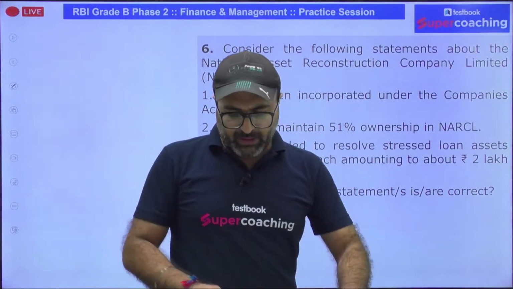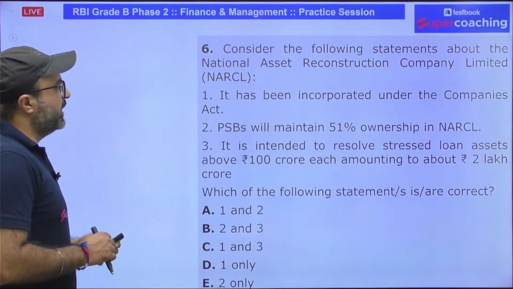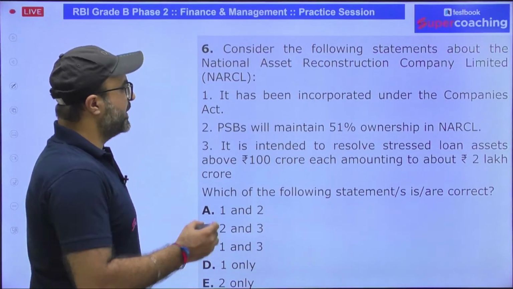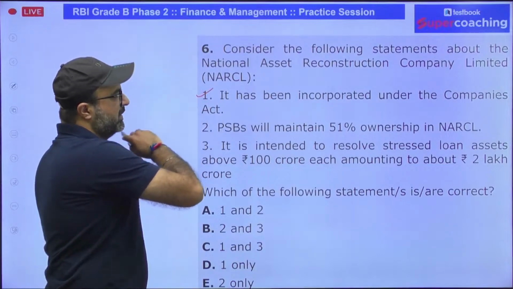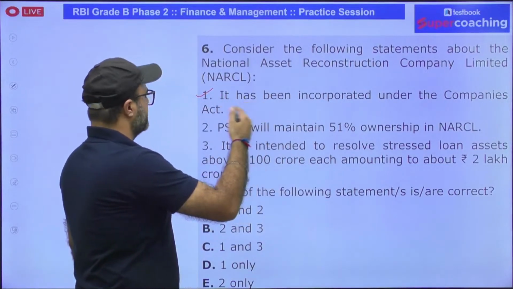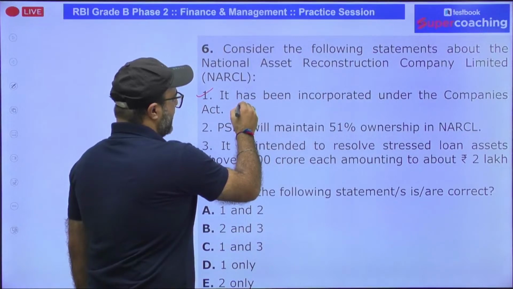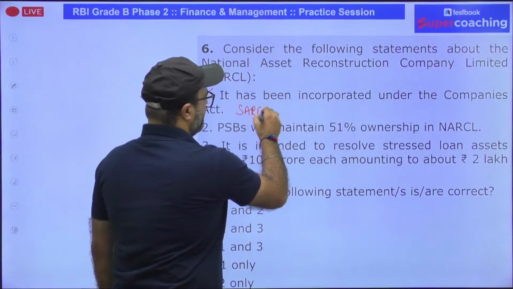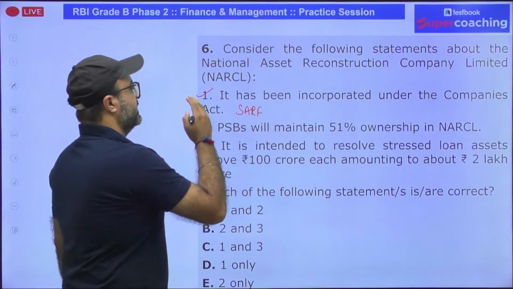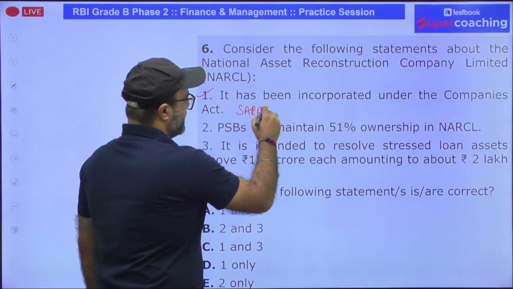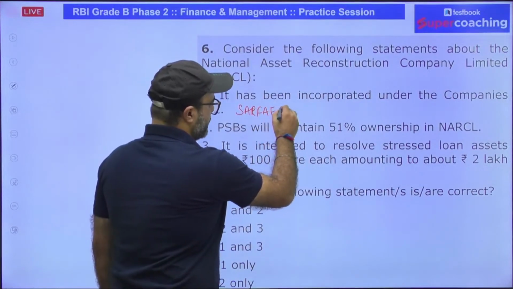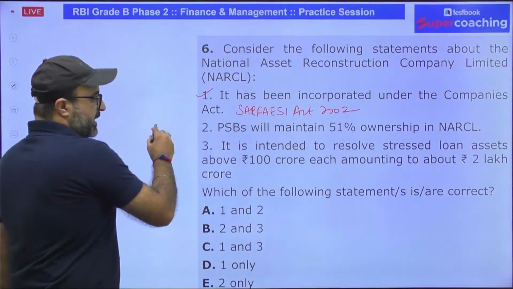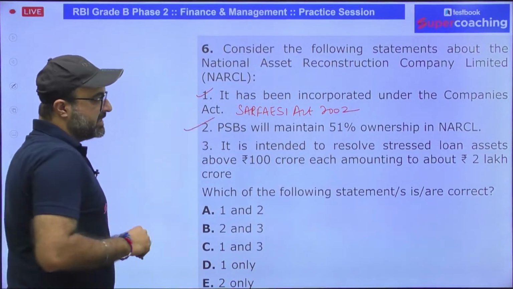Consider the following statement about NARCL, National Asset Reconstruction Company Limited. It has been incorporated under Companies Act 1956 or 2013. That is true, but along with that, as it is an ARC, it is under SARFAESI Act, Security and Reconstruction of Financial Asset and Enforcement of Security Interest Act 2002, Section 3. Public sector bank will maintain at least 51% ownership.